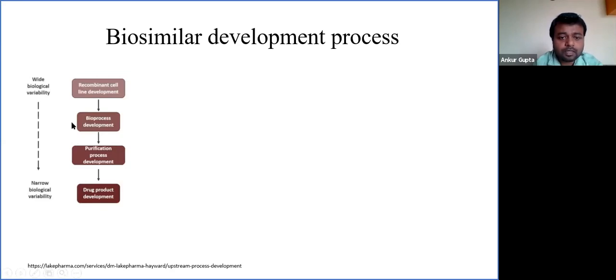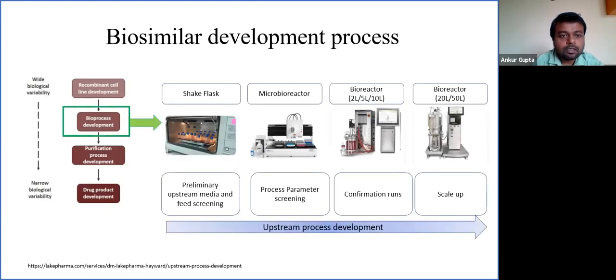Now I would like to focus on the bioprocess development part. This is my area of expertise, and this is what we do in the organization. So what is done during upstream process development? This is the upstream process development workflow. Once a clone is handed over to the upstream process development group, we have two primary objectives in mind, as I have already told: to get a high titer as well as acceptable product quality.